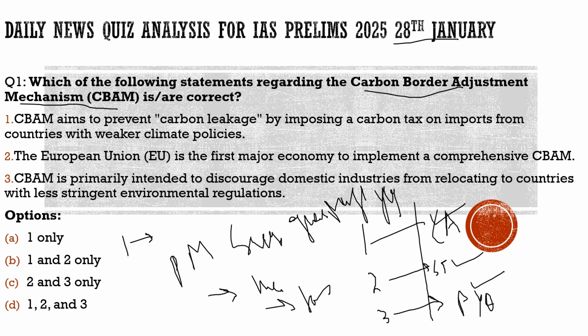But if we look at the implementation of the scheme, 1.45 crore people had registered for this, but unfortunately the benefit of the scheme was shared with only 6.34 lakh people.